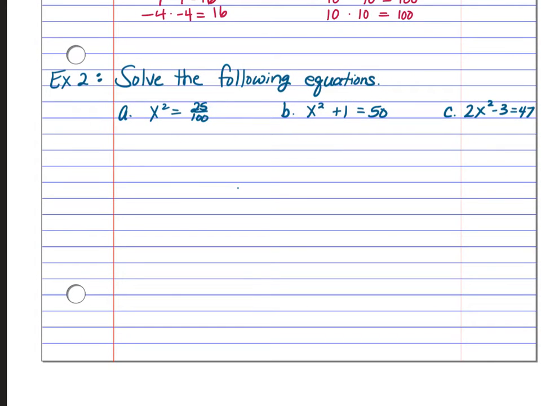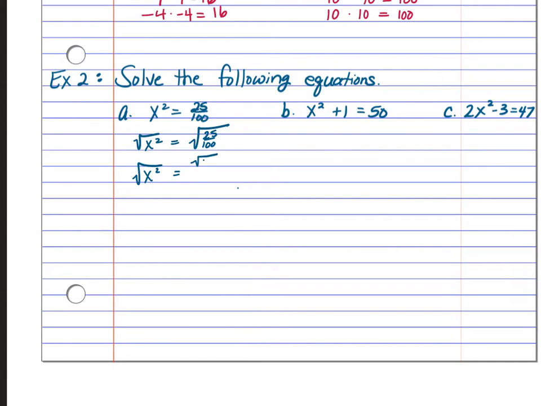All right, let's take a look at example 2. Example 2 just says to solve the following equations. Same thing here. We've got x squared equals 25 over 100. The difference on this one is the fact that the right-hand side is actually a fraction. And the nice thing about this is we can do this in about 5 different ways.